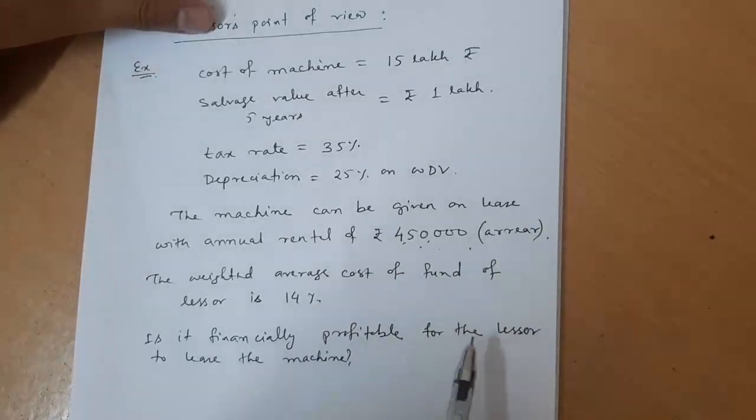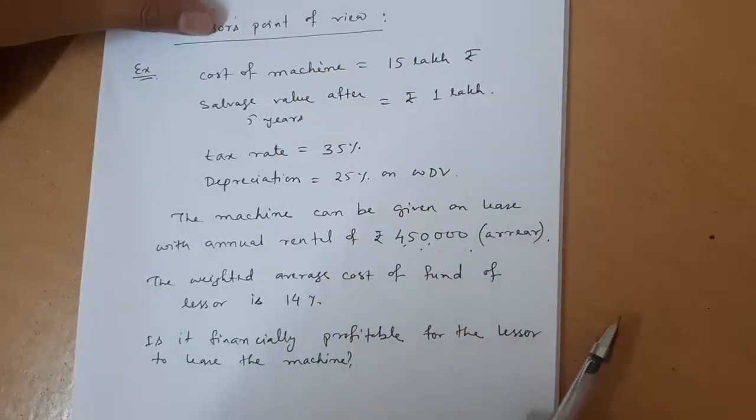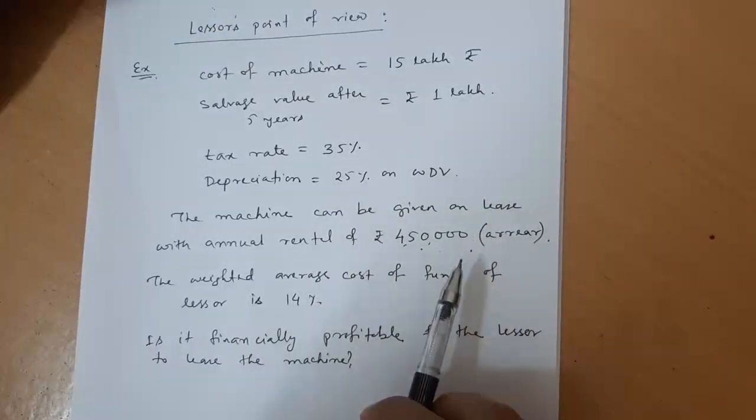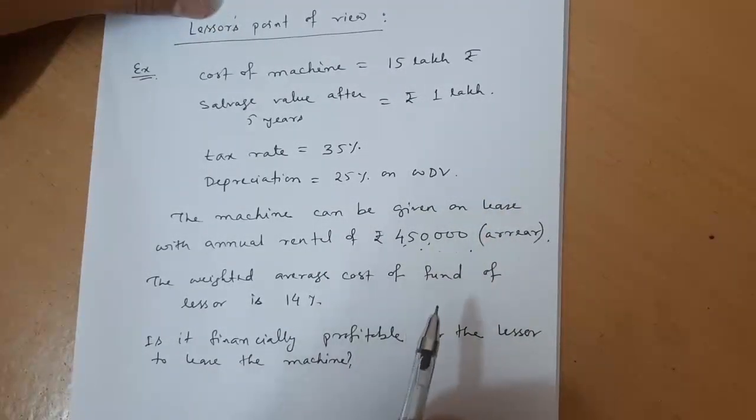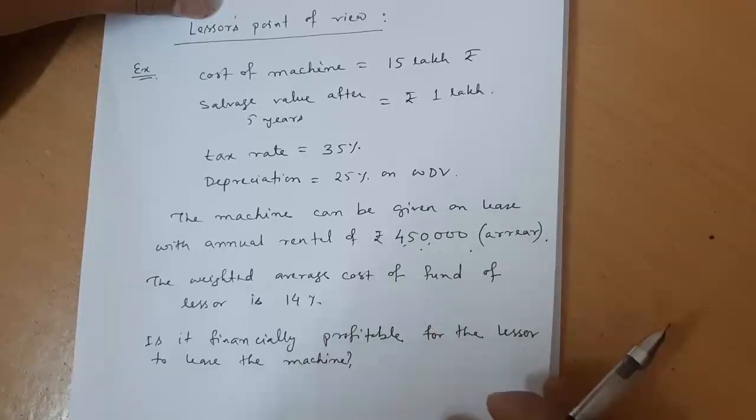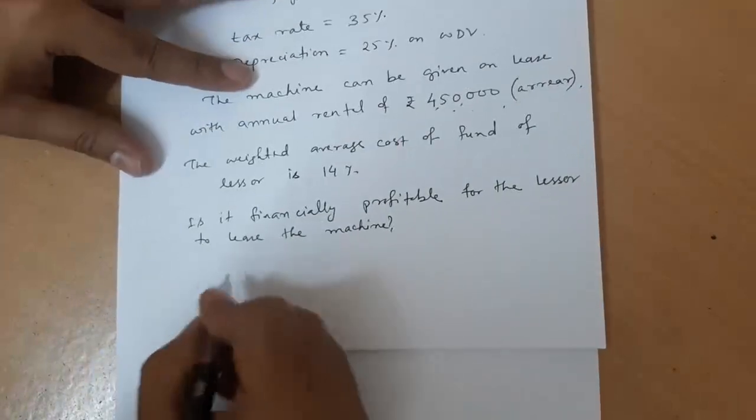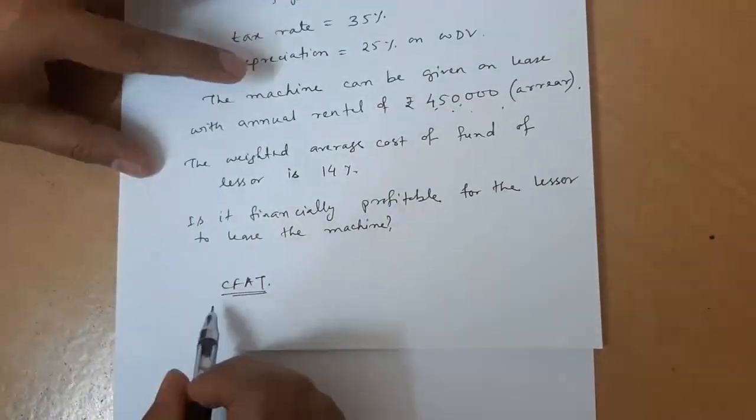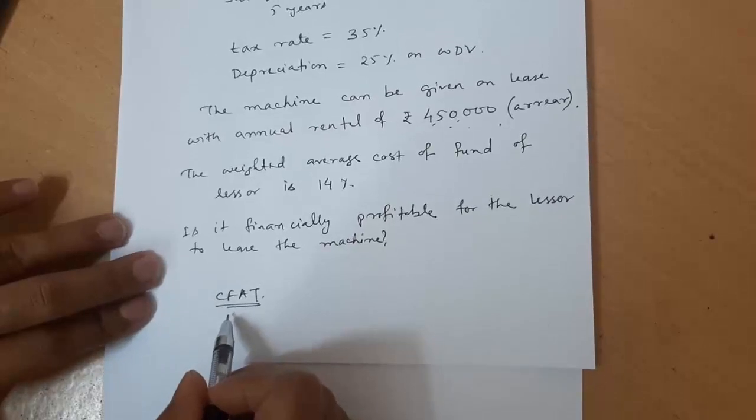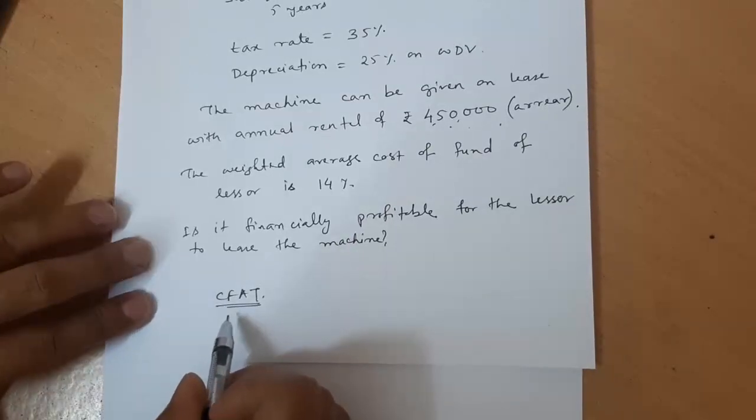So to solve this problem, we have already said, from the lessor's point of view, to do the evaluation you will be finding the cash flow after tax. You have to find the cash flow after tax for the lessor. Now what will be the cash flow after tax?